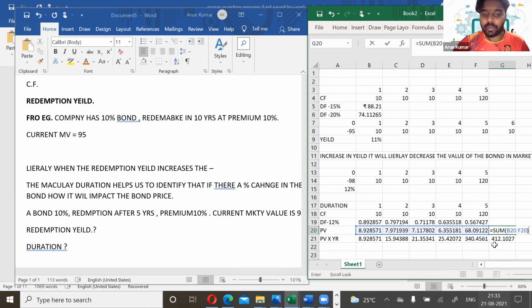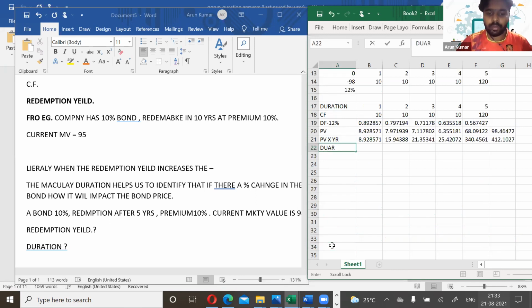So what's the duration here? The duration will be the sum of the present value into year column divided by 94 point something.